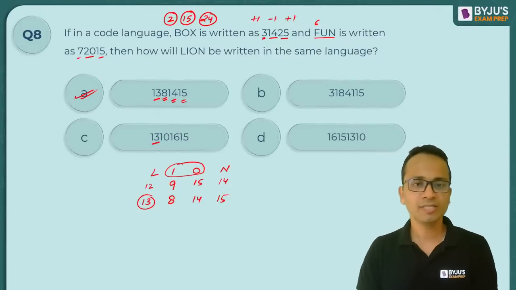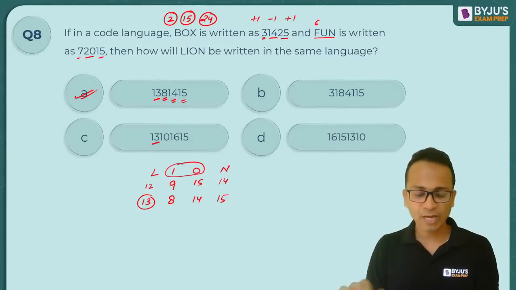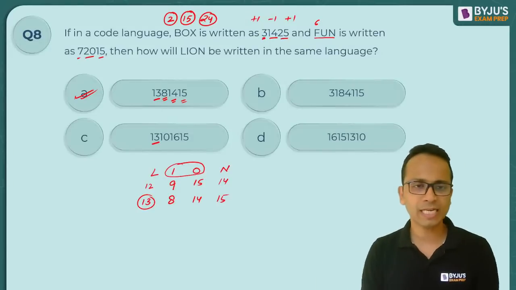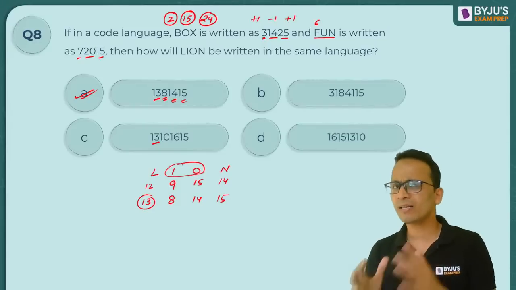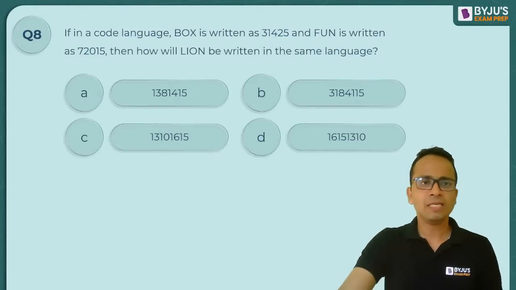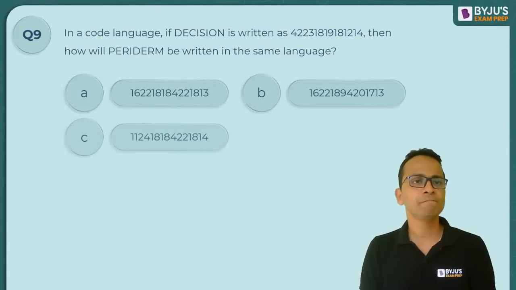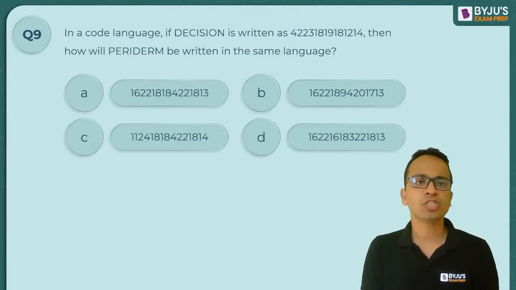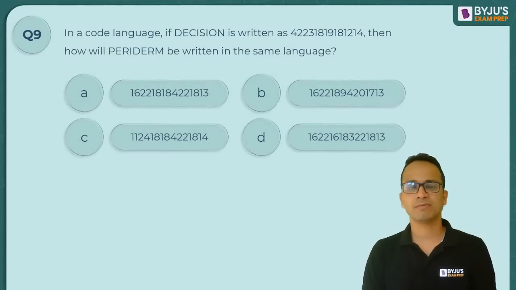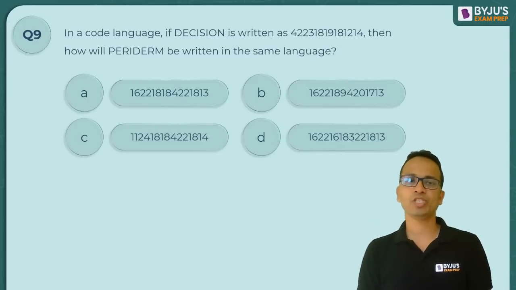Yes, good. Most of you are absolutely correct. I hope those who could not understand it earlier are now able to understand after the explanation. Okay, now let's move on to the next one. Option A was the correct answer. Question number 9. The code language decision is written as a big number. Then how will periderm be written in the same language?